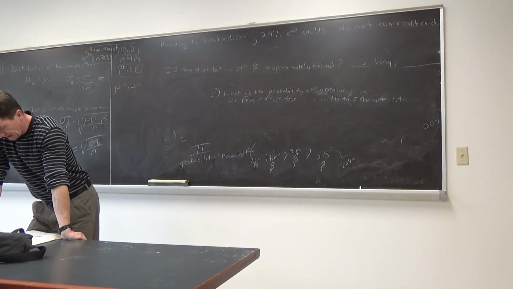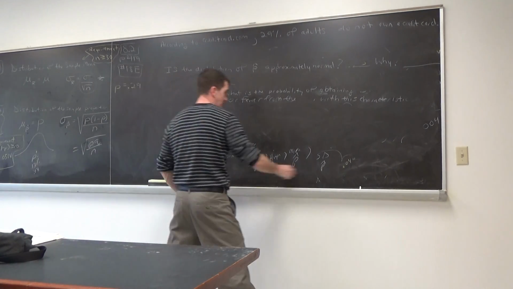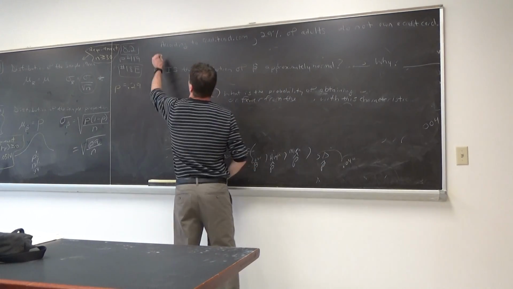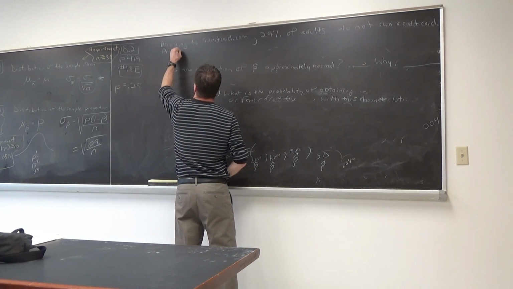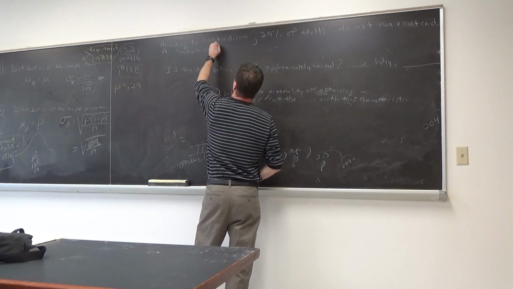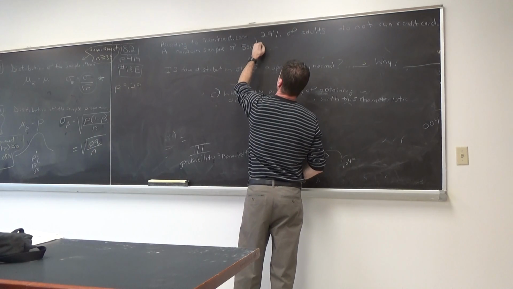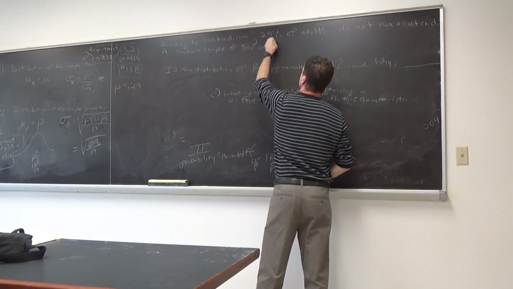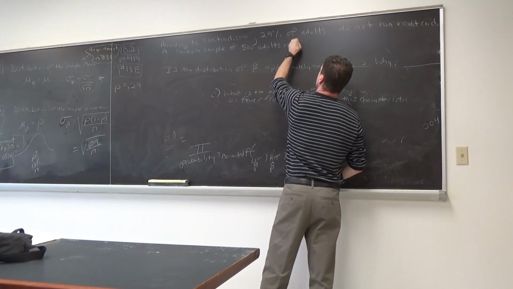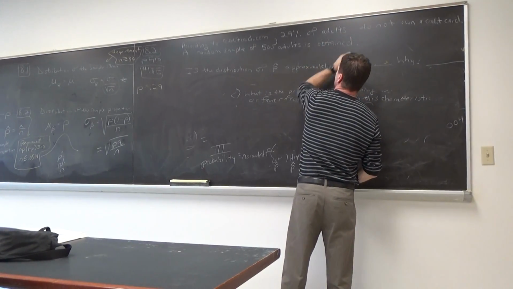All right, what else they got? They said a random sample of 500 adults was obtained. So I'm going to write that down. That's the next sentence. A random sample of 500 adults is obtained. Okay? Period.